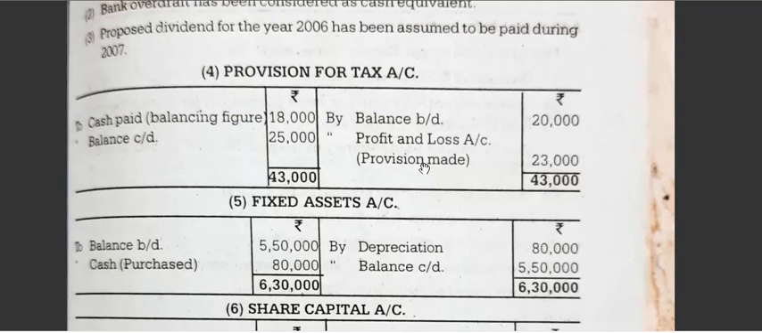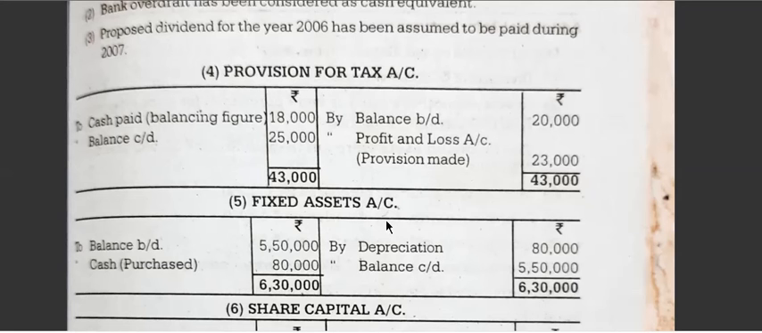By balance brought down 20,000 and by balance carried down 25,000. Then provision created for the year is 23,000. By profit and loss account, provision made 23,000. To total it, the difference will be cash paid, that is 18,000. This will come as taxation paid. You have to deduct it in the operating activities. This provision created for the year will go to the operating activities.